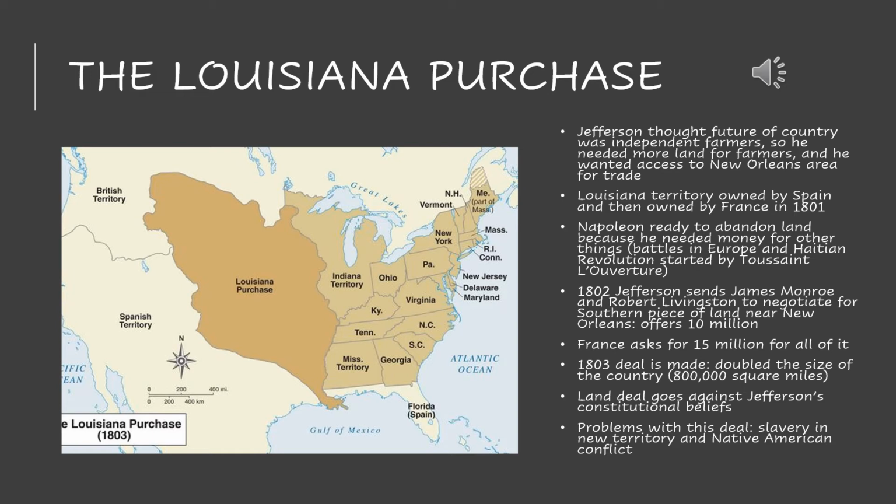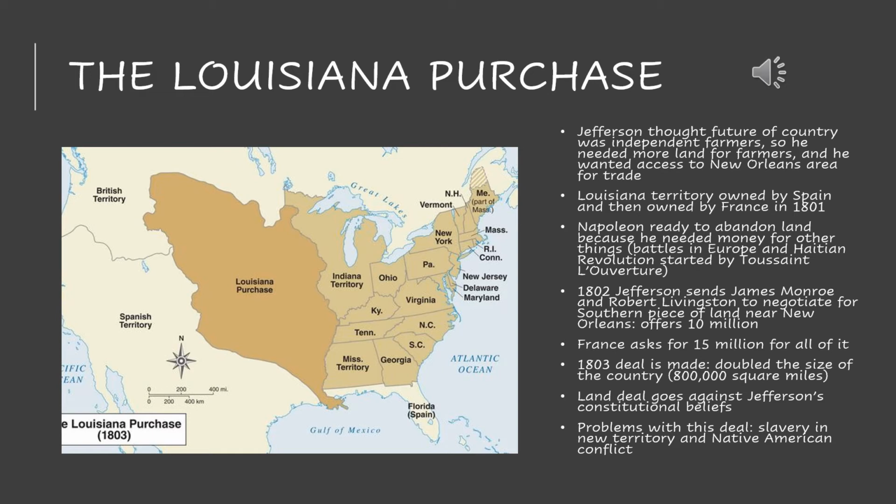First and foremost, slavery is still a thing in the United States. And you're seeing a lot of the North is more industrial, and they're not really believing that slavery should be around anymore. I mean, you're going to see slavery still prevalent up there for a while, but all in all, you're going to see a lot of the northern states start to gradually abolish slavery. And you're going to see the southern states still really depending on the labor of slaves.